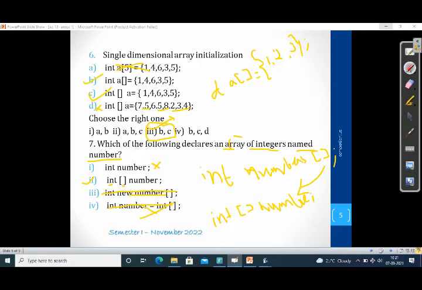When we are initializing an array, we can write int square bracket number. You know another statement for array initialization: int square brackets number equal to new int, then the size, is it? The size 5 or 6, the number of elements. So this or this. In this one we can choose the right one as the second option.